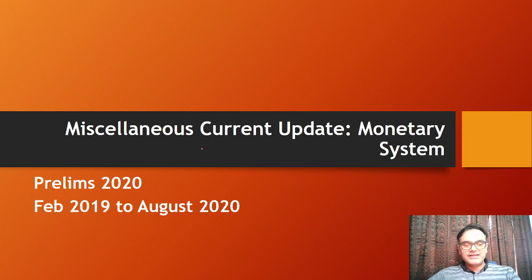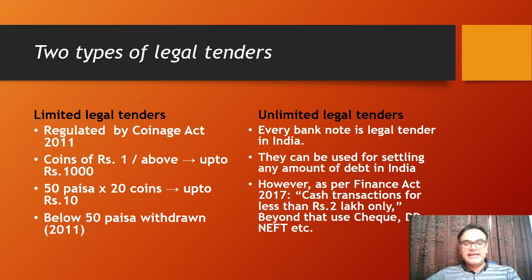Next, there are some miscellaneous current updates on monetary system from the period February 2019 to August 2020. All these terms have been coming a lot in newspapers throughout this period, and they have not yet been asked in prelims in the last 2 years. So all this terminology I have gathered in one specific set of notes. You should be very careful. First is two types of legal tenders: limited legal tenders and unlimited legal tenders.